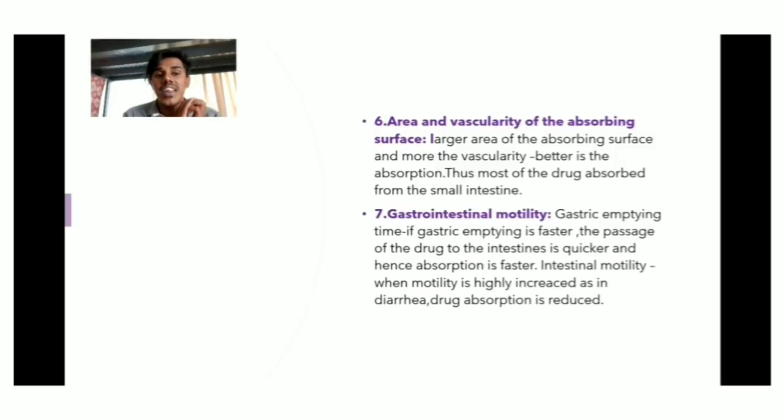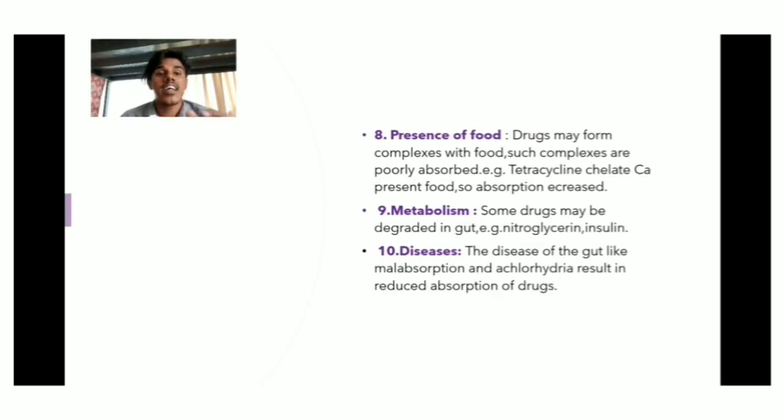Next is gastrointestinal motility. Gastric emptying time: if gastric emptying is faster, the passage of the drug to the intestine is quicker and hence absorption is faster. Intestinal motility: when motility is highly increased, as in diarrhea, drug absorption is reduced. So there are two factors, gastric emptying time and intestinal motility.